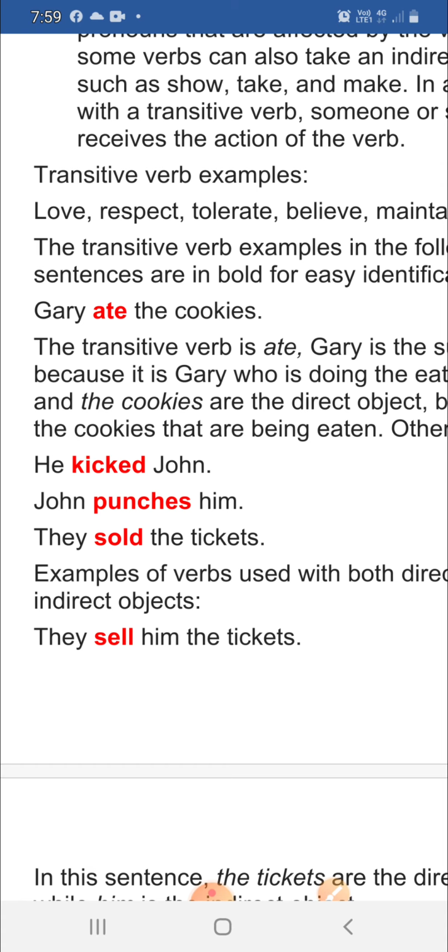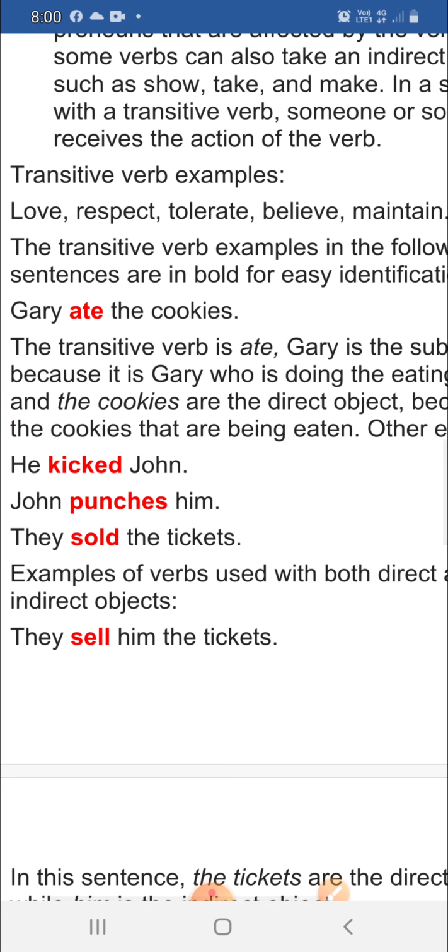Let us take the first example. Gary ate the cookies. Now here, who is the doer? The doer or the noun is Gary. So, Gary eats, or he ate. Ate is the past tense form of eat. So, what does he eat? He eats cookies. So, he has eaten cookies. So, cookies is the object. So, the transitive verb here is ate.